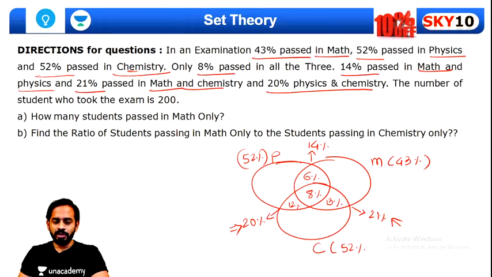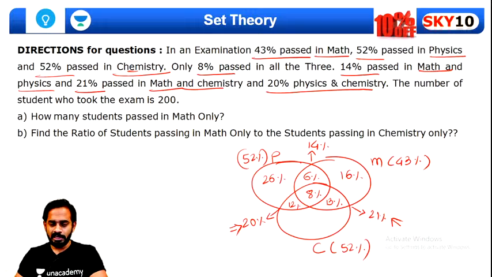If we talk about only physics, then the remaining part is 12 plus 8. This 12 plus 8 is 20, plus 6, so here it will be 26%. How many will be only maths? 13 plus 8 is 21, plus 6 is 27. So if 27 goes out of 43, how much will remain? 16% over here. Okay, out of 52%, if 33% has gone, then 19% will remain here.